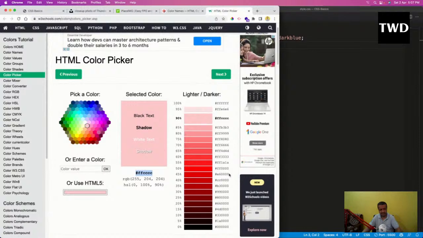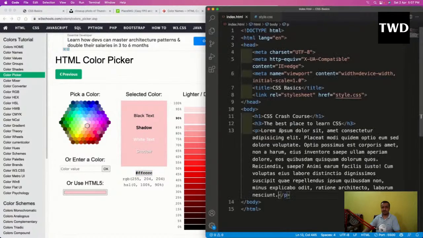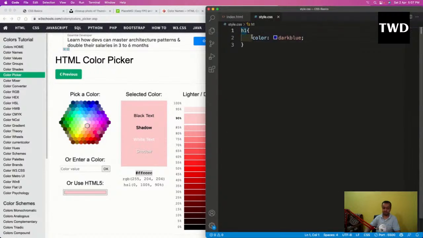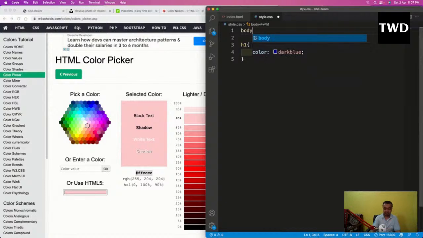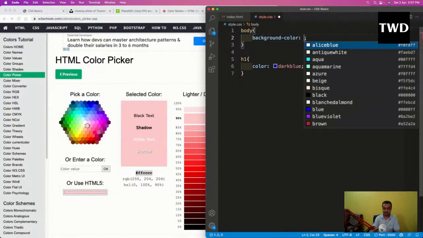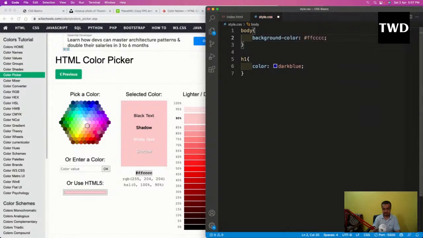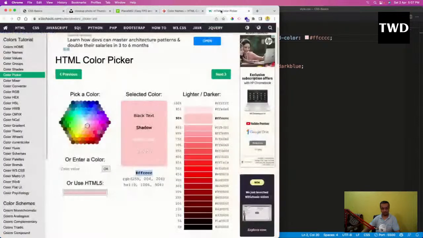So I will take this and come here. There is a body, and body is for all of the things. So I will go to this body, and choose the background color like this. Okay, a light pink kind of color, and background color is to give the background. So I go to the body, and if I go here, this pink color is shown here. So that is one of the things.